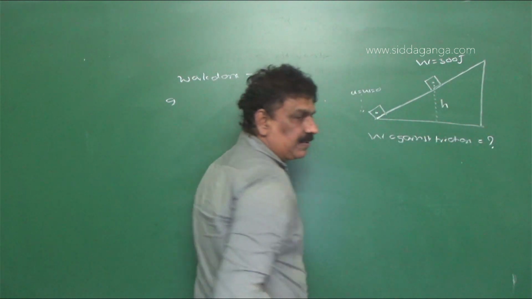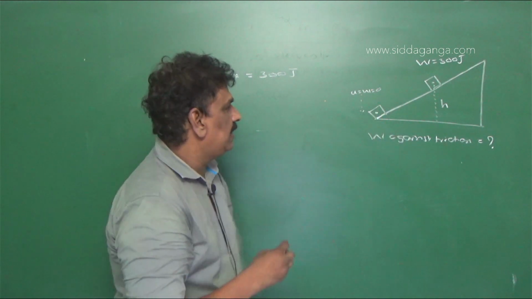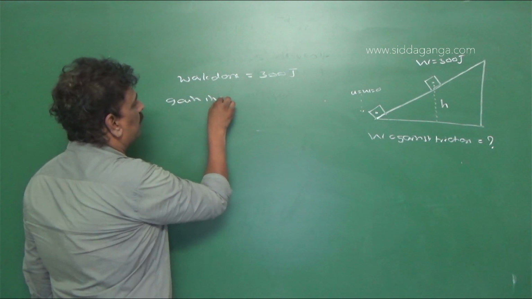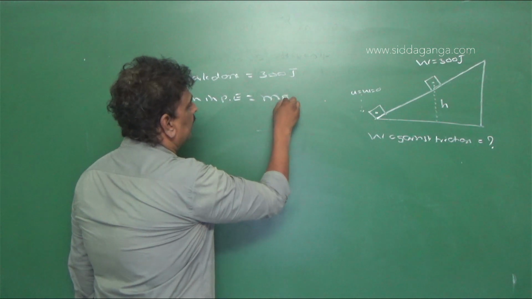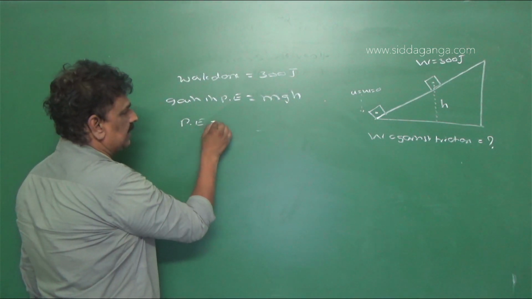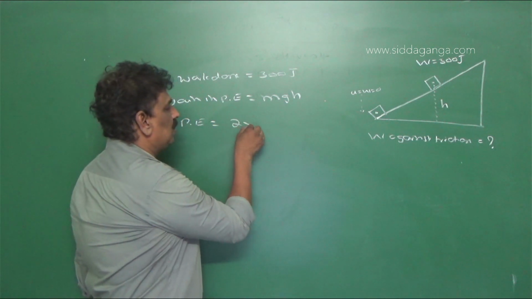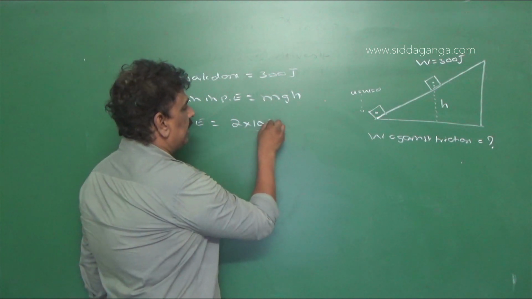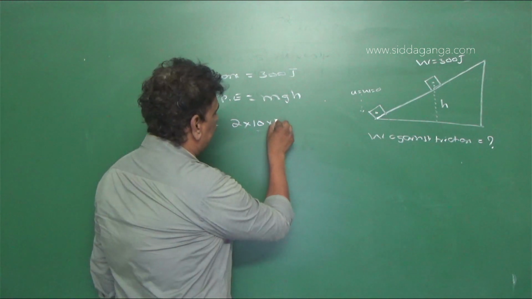Is equal to what? Because there is friction between the inclined plane and the surface of the body. So the gain in potential energy, obviously, is equal to mgh. So the gain in potential energy is equal to m, mass is given 2 kg, into g, take it as 10, into h. So h is given to be 10 meter.